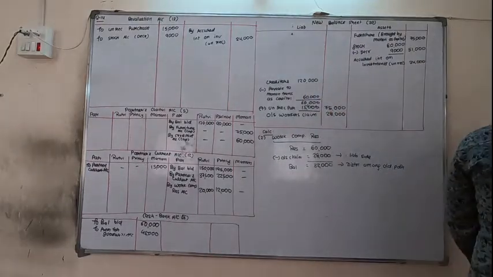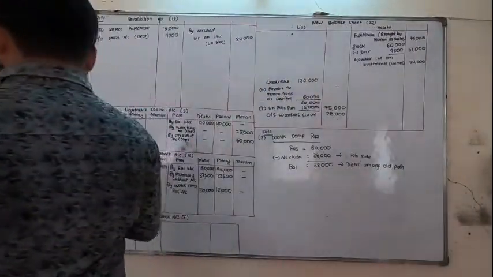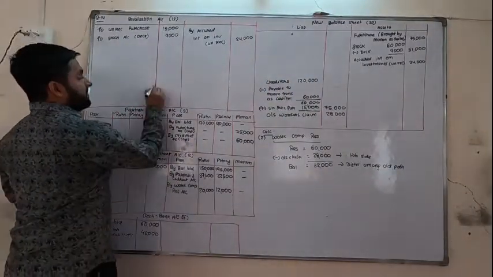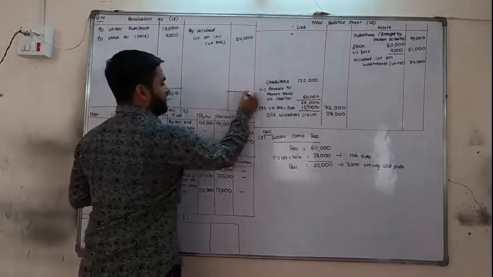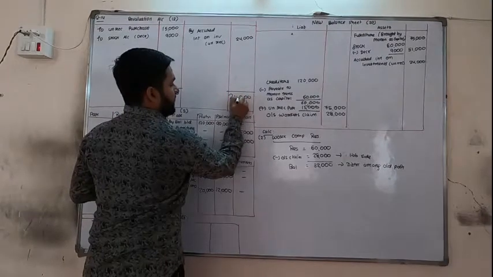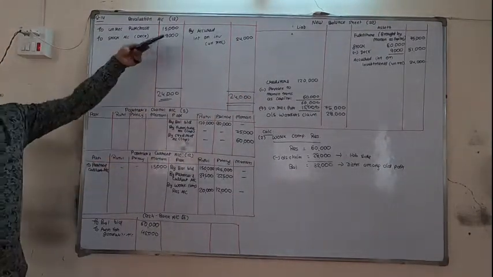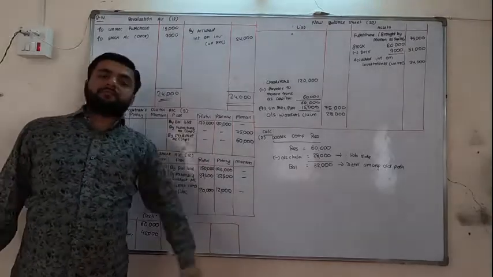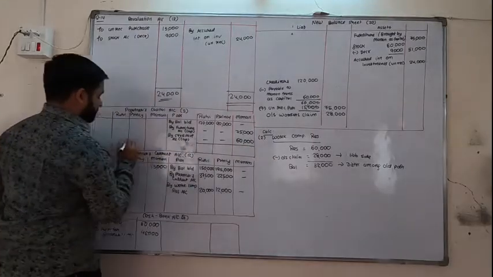Now the adjustments are over, so we shall close the revaluation account. 15,000 plus 9,000 is 24. So here you can see both sides of the revaluation account are squared up, means equal. So we are not having any amount of profit or loss. So no profit or no loss. 15 plus 9, 24, and 24 is also 24. No profit or loss.